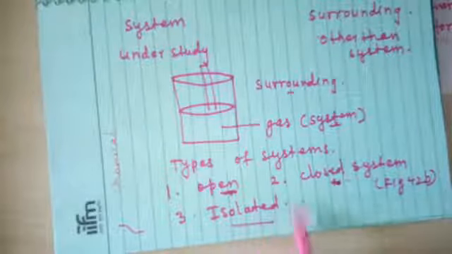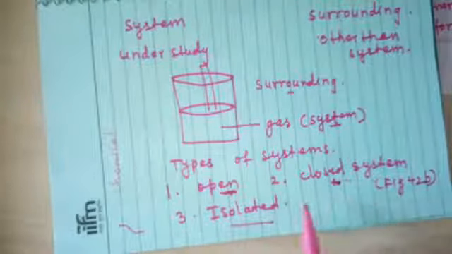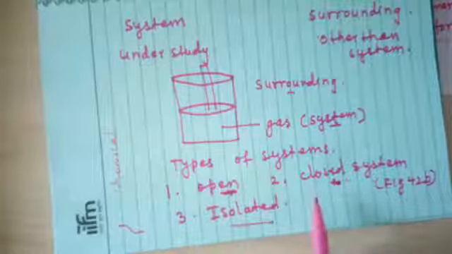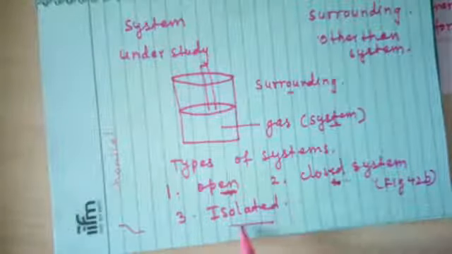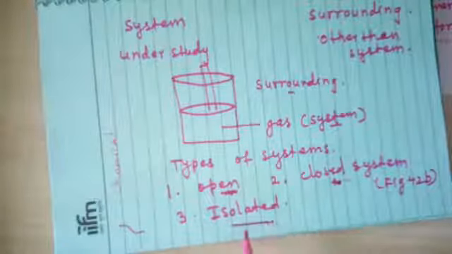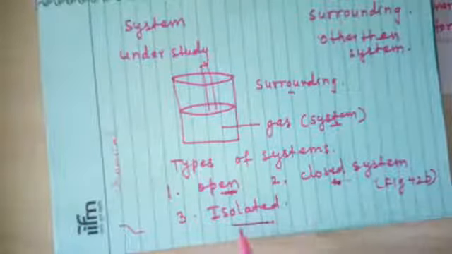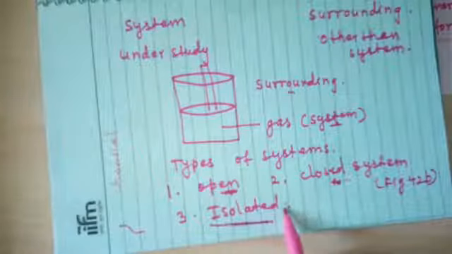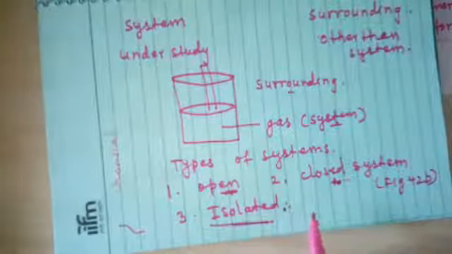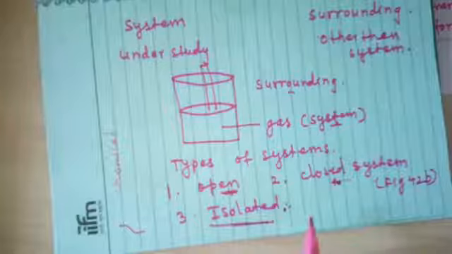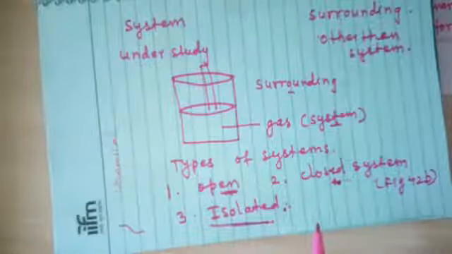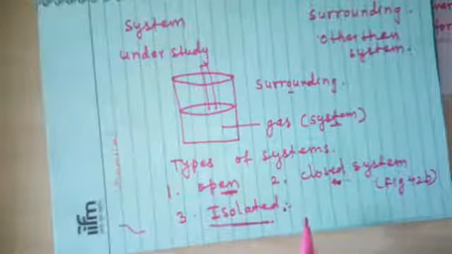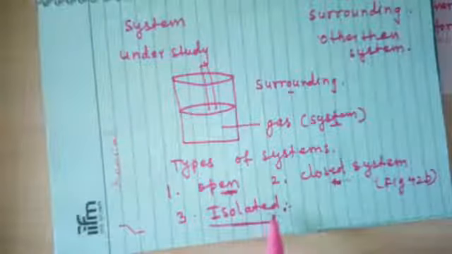But this covered cup with a saucer, if you insulate it from the surrounding, such a system is called an isolated system. So in this third type of system, the coffee will not cool down. There is no exchange of neither energy nor matter with the surrounding. Such a system is called an isolated system.